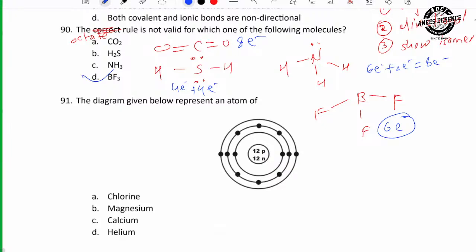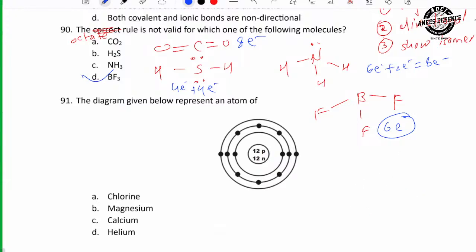It forms incomplete octet. Less than 8 electrons means incomplete. More than 8 electrons means expanded. So there are three exceptions for octet rule. One is incomplete octet. Second one is expanded octet. And another is odd electron octet. Odd electron means those molecules or compounds which have odd number of electrons. For example, NO. So in this molecule, the total electrons are nitrogen 7 and oxygen 8. That is 15. This is odd electron species. Right?